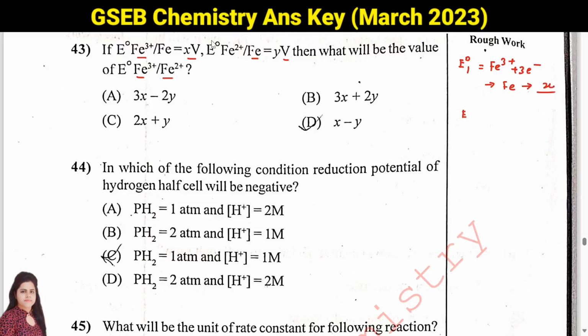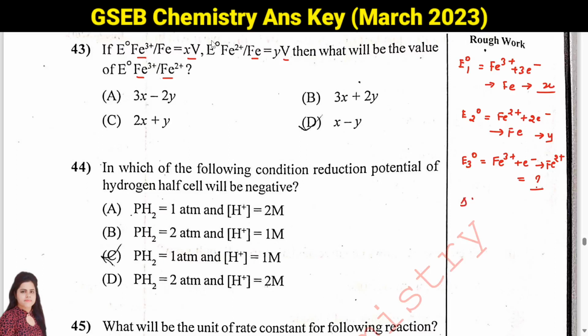Then E2 naught, suppose E2 naught for the next reaction is Fe2+. When it accepts 2 electrons, it gives Fe, and that is equal to Y volt. Second reaction: then we have to calculate E3 naught for Fe3+. When it accepts only 1 electron, it gives Fe2+, and that we have to calculate. Means E3 naught value we have to calculate.